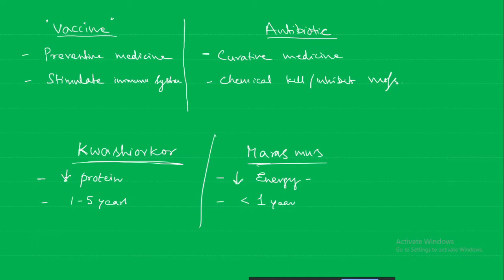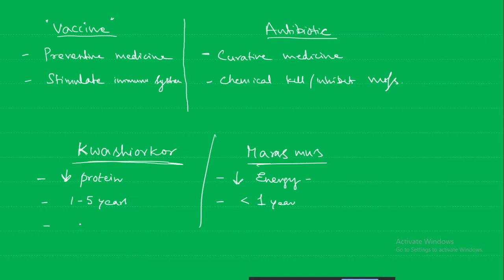So because there is a protein deficiency, what will happen, the child will have edema of legs and face. Okay, so the baby will look like a fatty, but it won't be energetic.